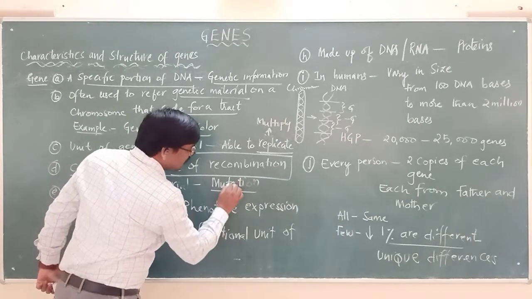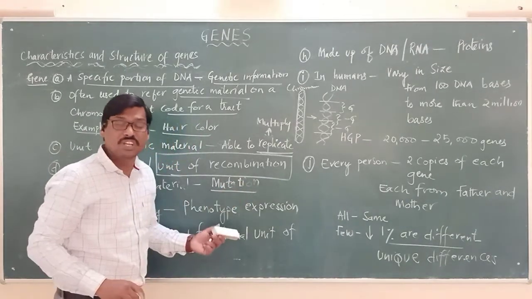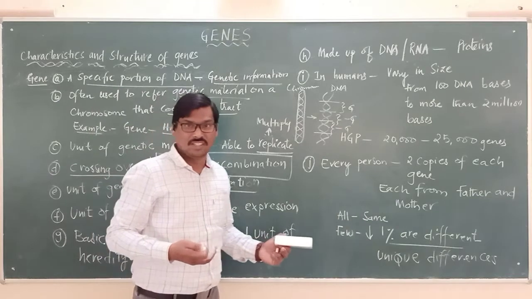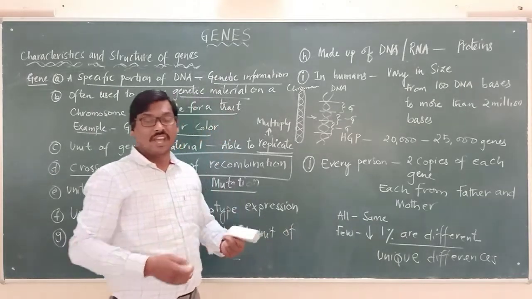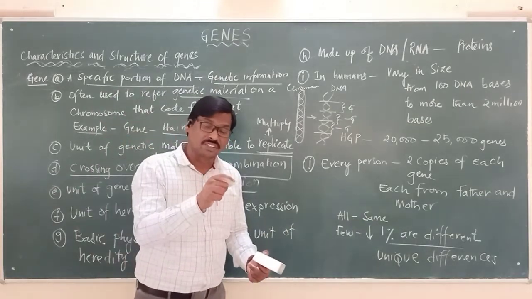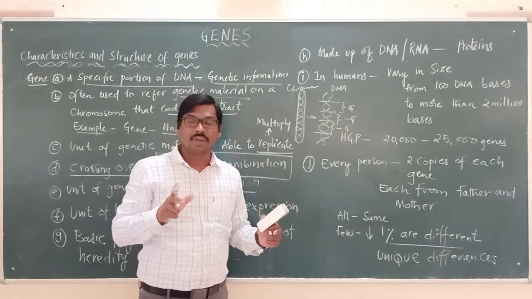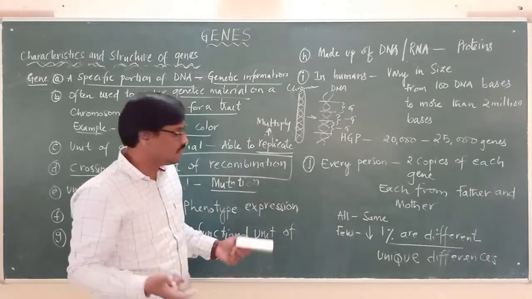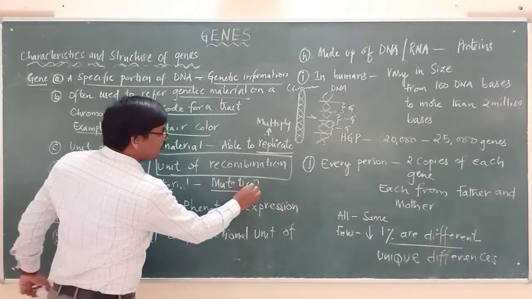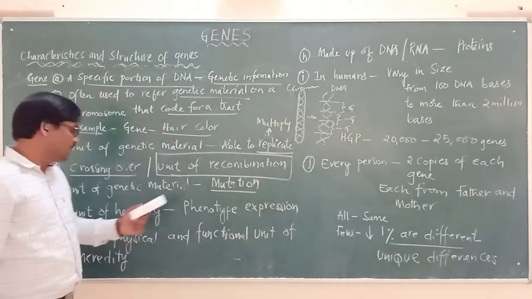And in the same way, gene is the unit of genetic material which can undergo the process called mutation. Already we said mutation means sudden changes. A gene which is performing a particular function may suddenly stop and start performing a different function. That we are calling mutation. Mutation means sudden changes.